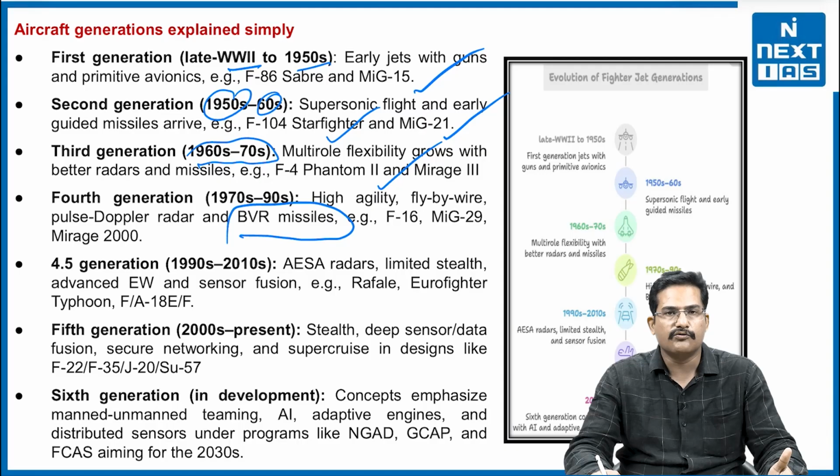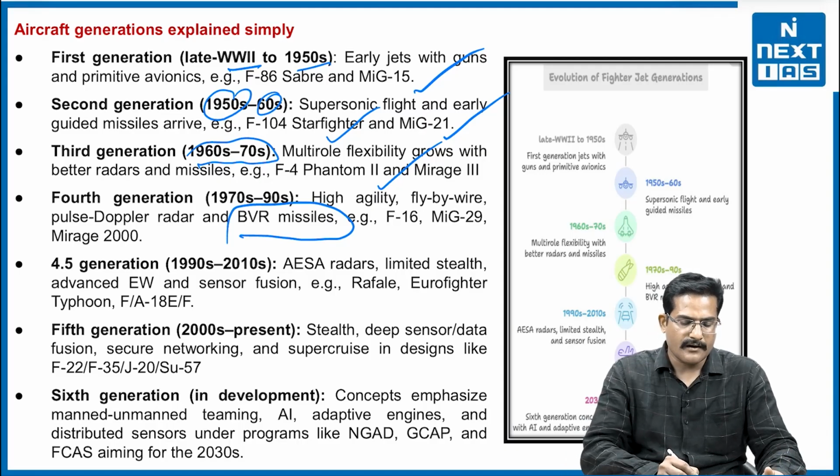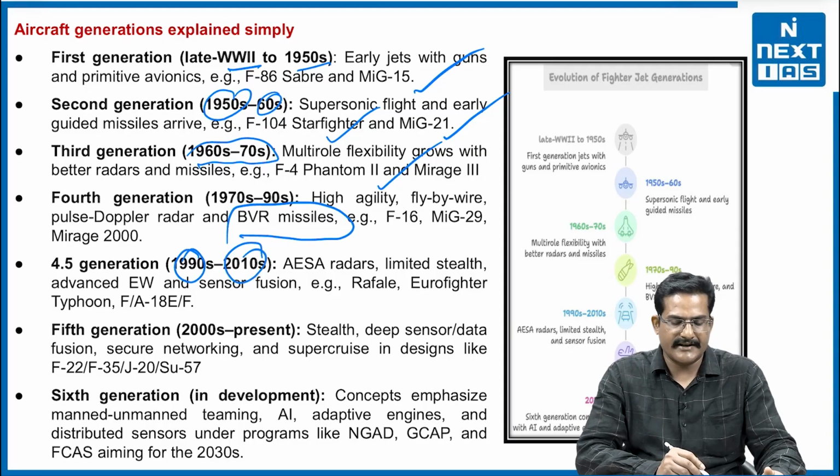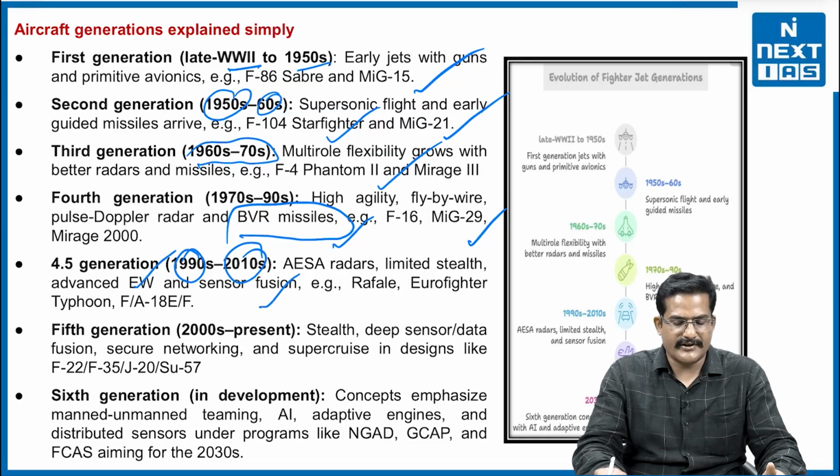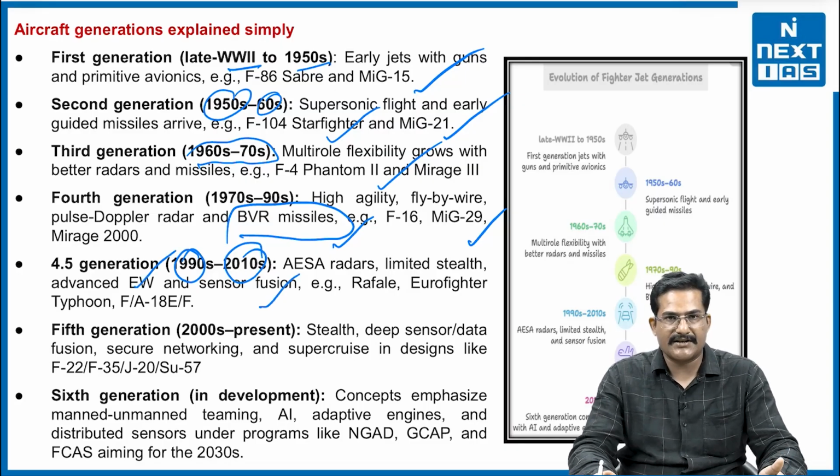Now, coming to the 4.5 generation aircraft, it started its production in the 1990s and lasted till 2010. They have AESA radar, limited stealth, advanced electronic warfare systems, and sensor fusion. For example, Rafale is a 4.5 generation aircraft, and Eurofighter Typhoon is again a 4.5 generation aircraft. These are examples of 4.5 generation aircraft.